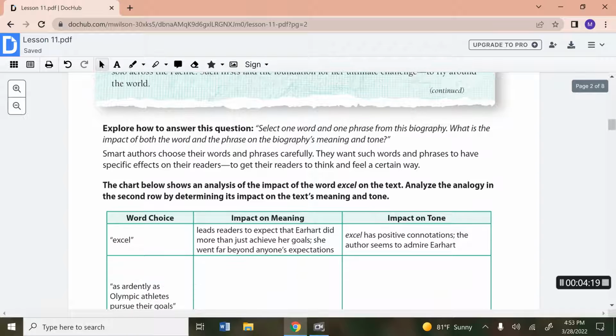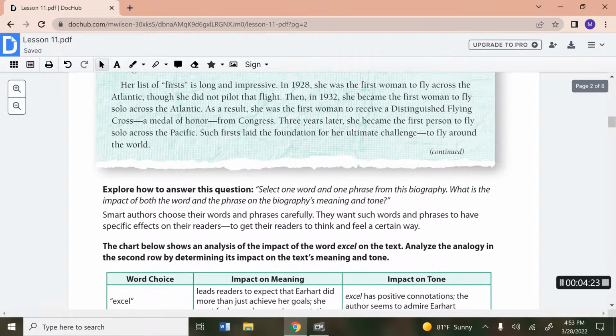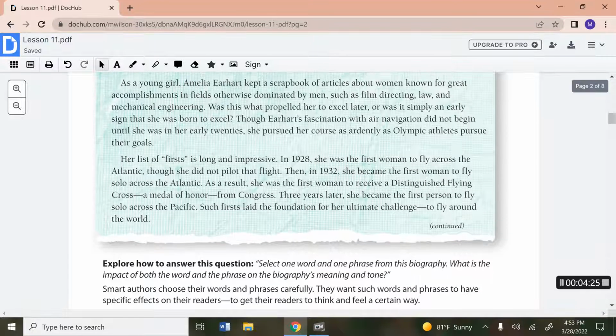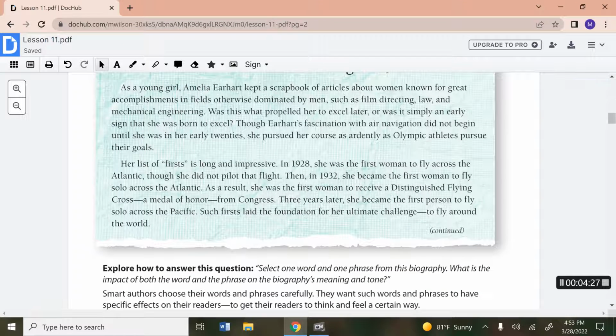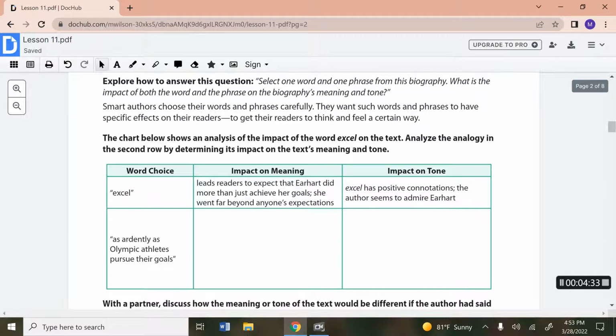Analyze the analogy in the second row by determining its impact on the text meaning and tone. Now I see the word excel is actually used a couple of times in the first paragraph because it says, was this what propelled her to excel later, or was she born to excel? Now the impact on this meaning is that it leads readers to expect that Earhart did more than just achieve her goals. She went far beyond.